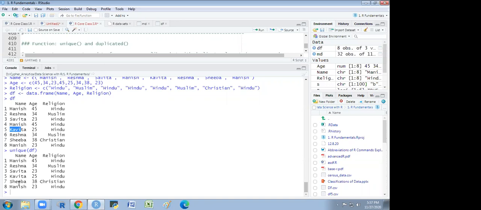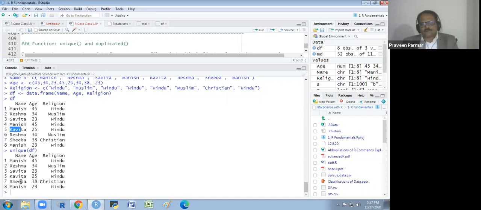And there is one thing which may sometimes be useful or may not be useful for you. There will be an indexing where there is some gap. We are not getting the new indexing here. We are getting the old indexing. Yes. Okay, 1, 2, 3, then 4 is not there, 5 and 6.